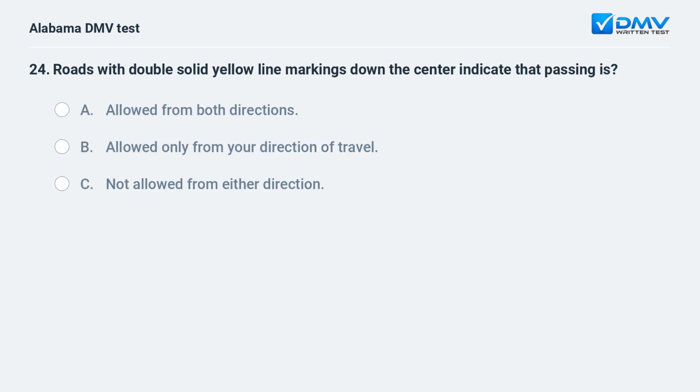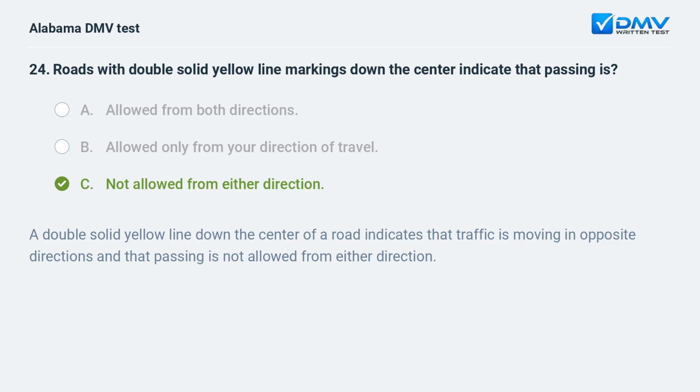Roads with double solid yellow line markings down the center indicate that passing is: A. Allowed from both directions. B. Allowed only from your direction of travel. C. Not allowed from either direction. C. Not allowed from either direction. A double solid yellow line down the center of a road indicates that traffic is moving in opposite directions and that passing is not allowed from either direction.